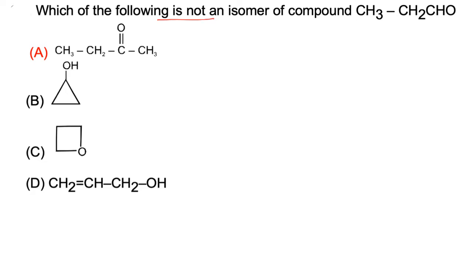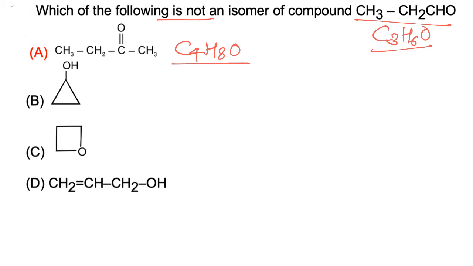Which of the following is not an isomer of compound CH3CH2CHO, and CH3CH2CHO has molecular formula C3H6O. So those molecules which have molecular formula C3H6O are functional isomers of propanal. So if we take example 1, now this molecule has molecular formula